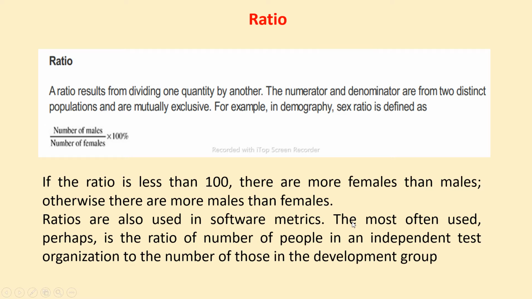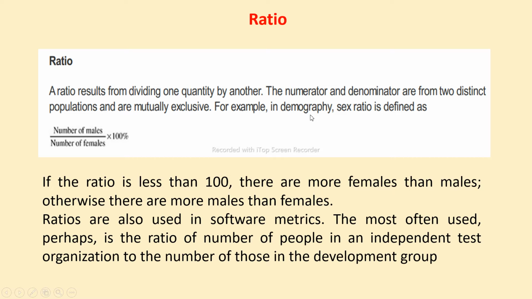So what is a ratio? Regardless of the measurement scale, when the data are gathered, we need to analyze them to extract meaningful information. Various measurement statistics are available. We want to process this raw data to get meaningful information. A ratio is a very basic term in mathematics. A ratio results from dividing one quantity by another. The numerator and denominator are from two distinct populations and are mutually exclusive.